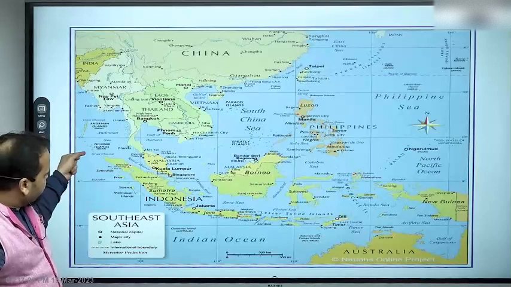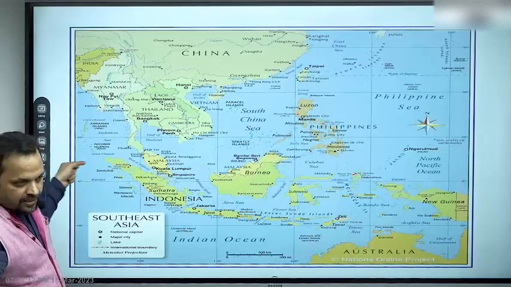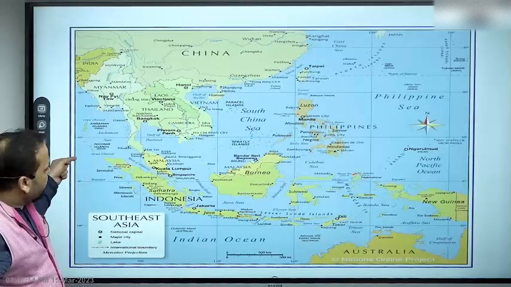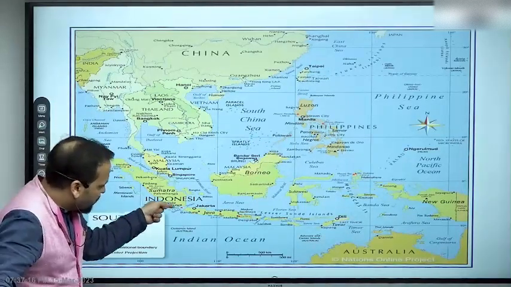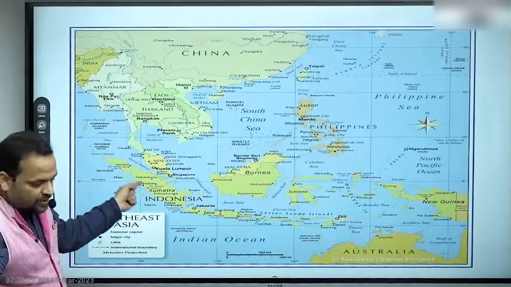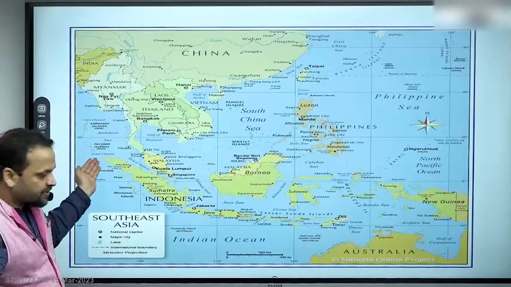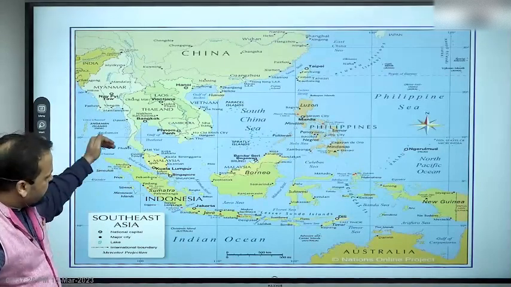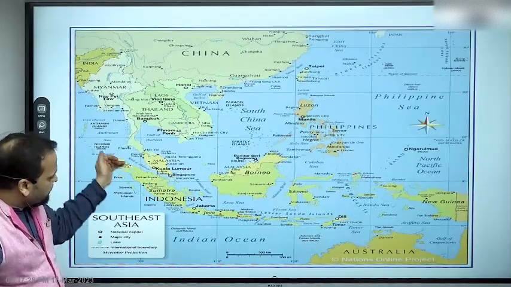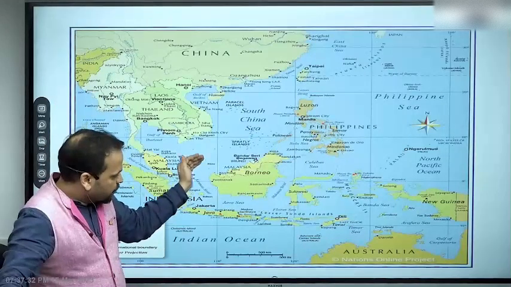Now this is the Great Channel or 6-degree channel. This separates Indonesia, the island of Sumatra, from India. Right. So we are very close neighbors. This is the Strait of Malacca, which connects the Andaman Sea and Bay of Bengal with the South China Sea. All right. So you should know this much.